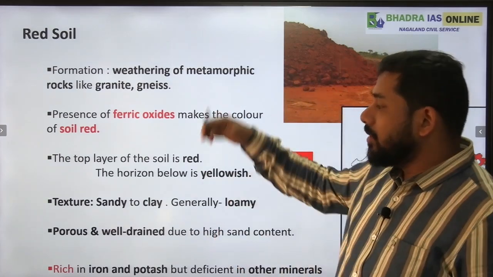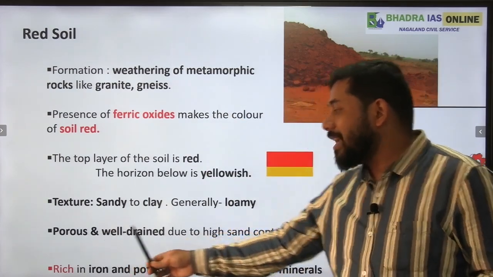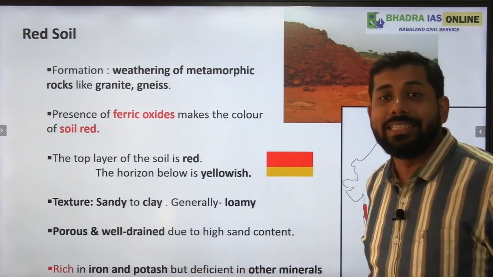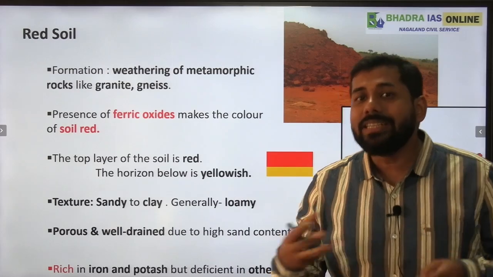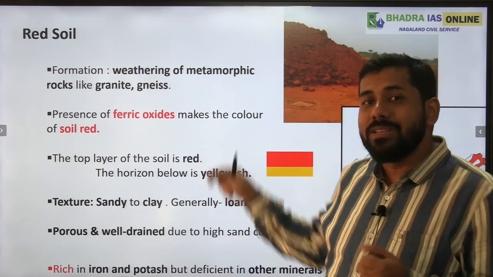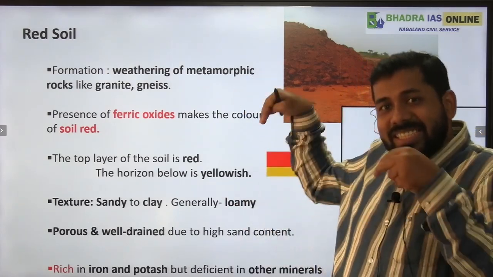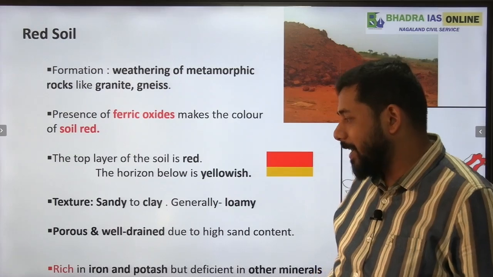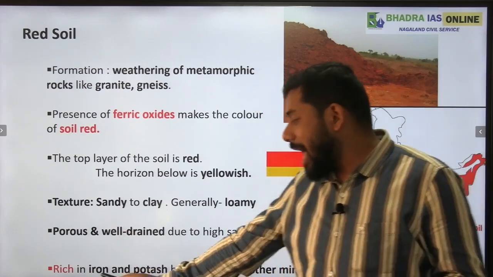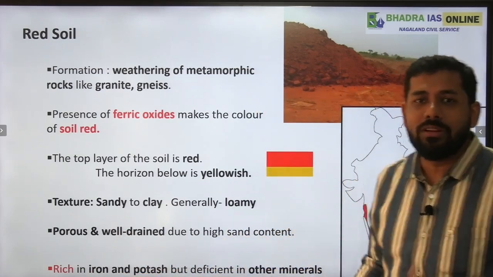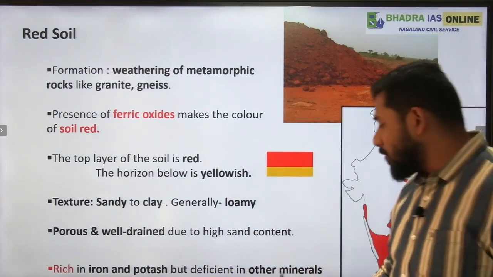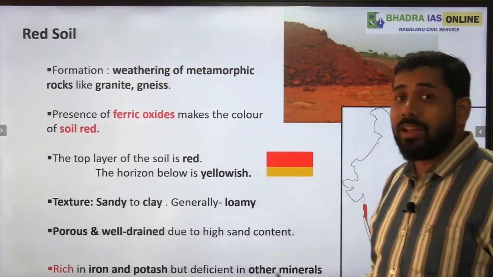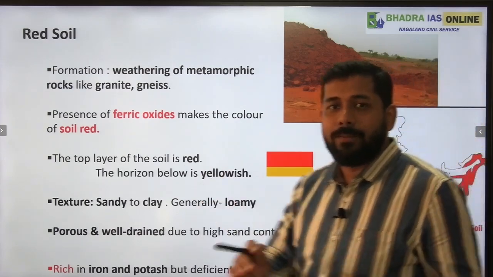And red soils are porous and well drained due to the high sand content. Because the sand content is maximum, water can easily seep inside it. It is also rich in iron and potash, but there are a few minerals in which these soils are deficient.